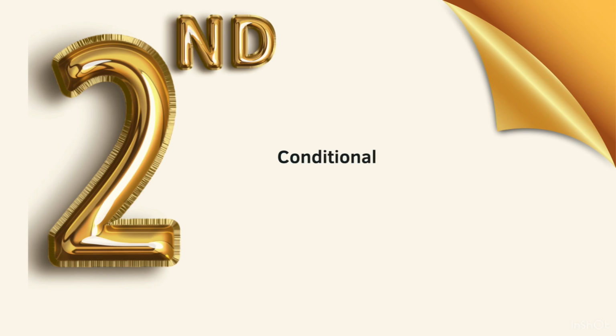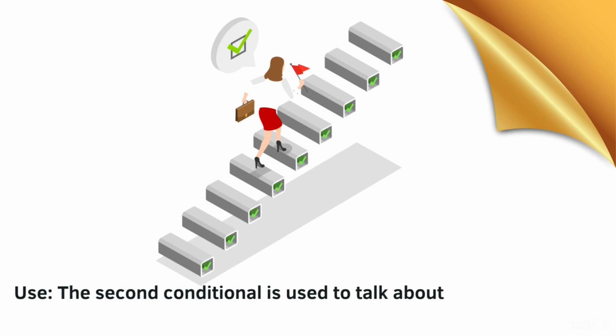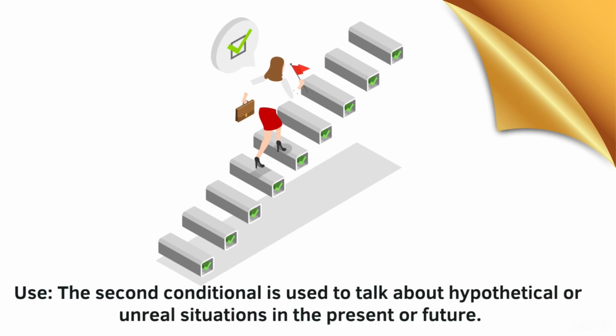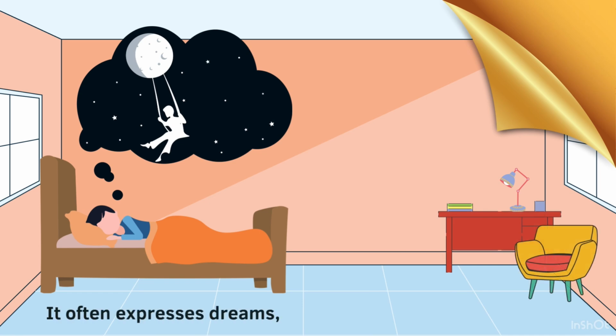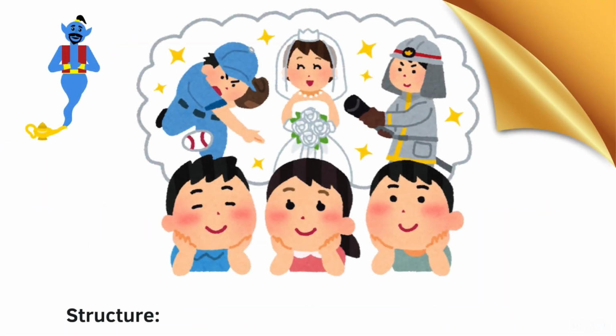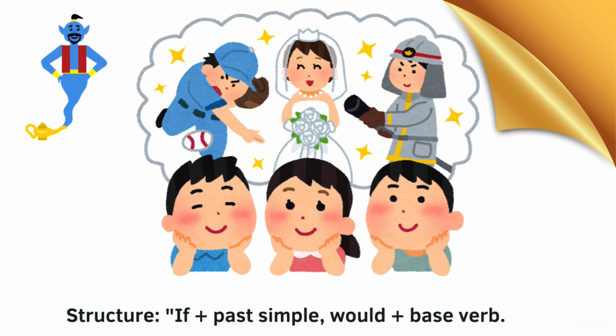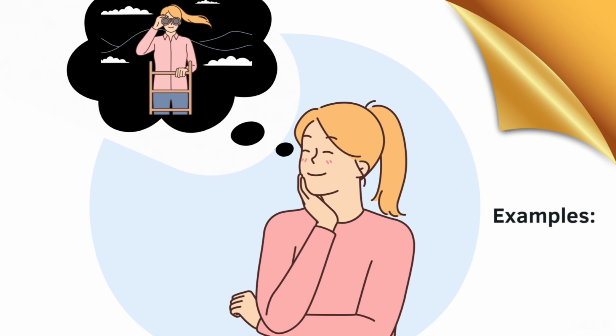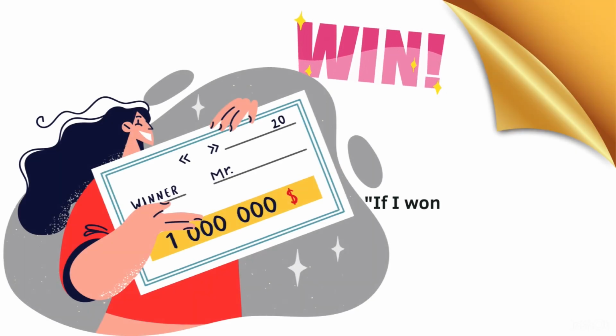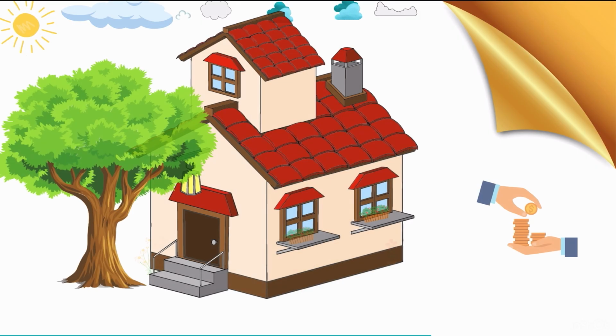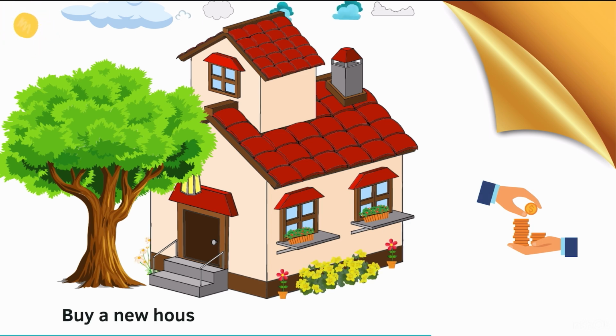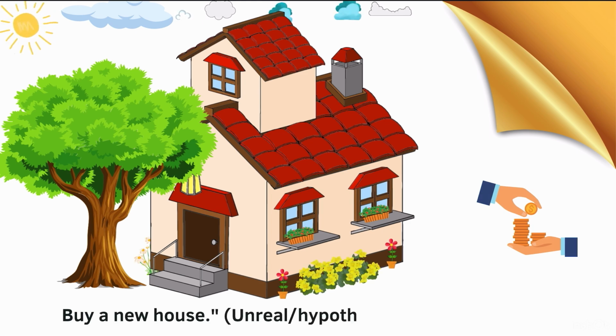Second conditional. Use. The second conditional is used to talk about hypothetical or unreal situations in the present or future. It often expresses dreams, wishes, or unlikely events. Structure. If plus past simple, would plus base verb. Examples. If I won the lottery, I would buy a new house. Unreal hypothetical situation.